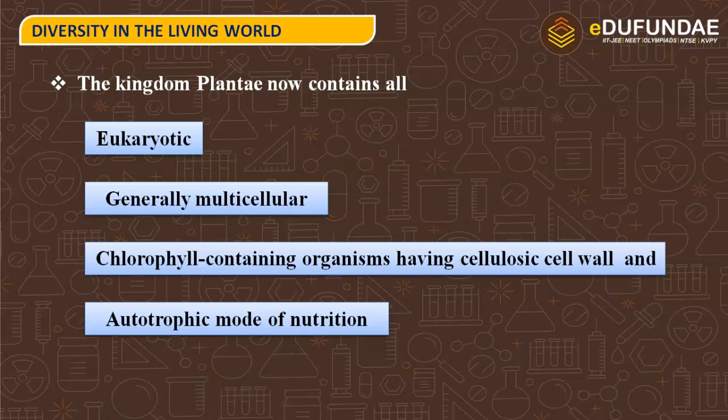They are eukaryotic, that means they have a proper cell wall, a proper membrane bound nucleus and all the membrane bound organelles. And then it is generally multicellular. Multicellular means these are not usually unicellular structures, but generally multicellular structures. They are chlorophyll containing and that is why they are autotrophic in nutrition.